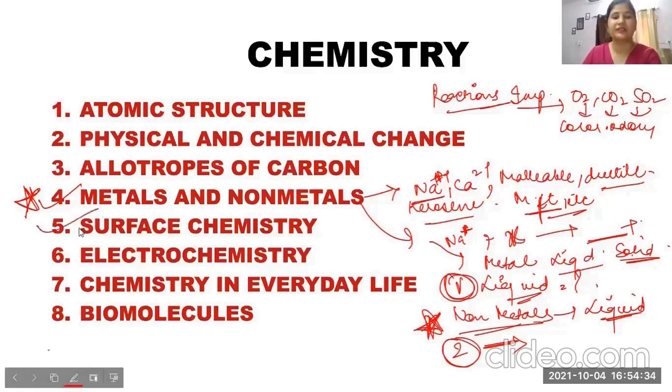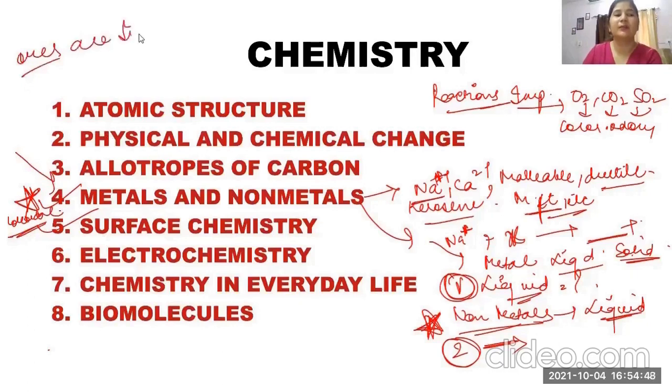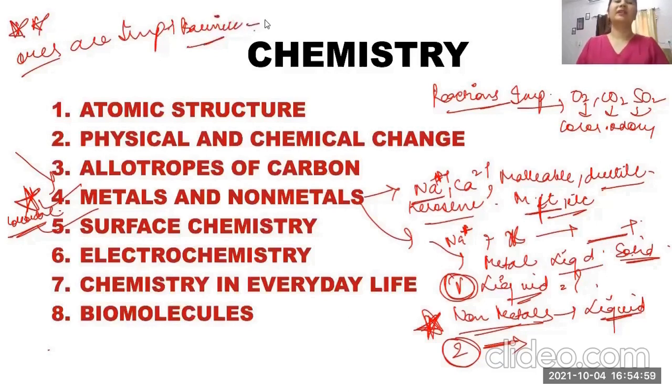Then we have surface chemistry, which is important: colloids and solutions, homogeneous solutions, etc. Also, I forgot to tell you, in metals, ores are extremely important. Please star mark this, star star star. They might ask which of the following is an ore of bauxite. Bauxite is an ore of aluminium. They might ask hematite, magnetite, galena. So ores are extremely important.